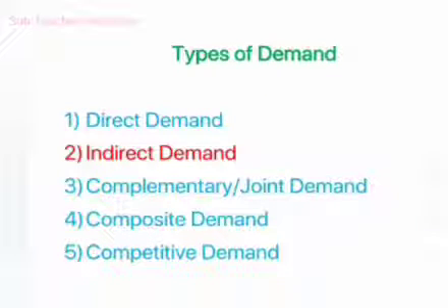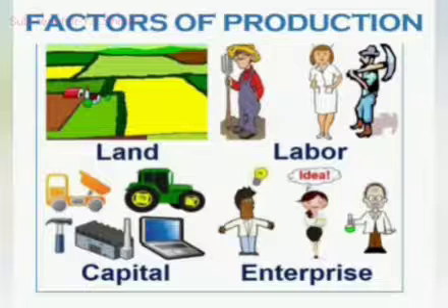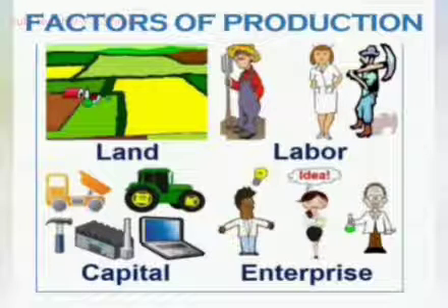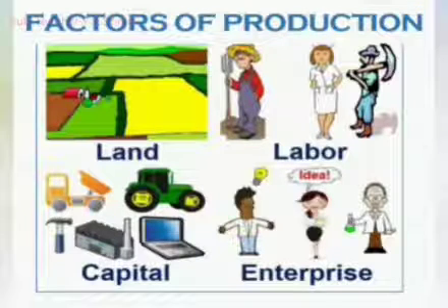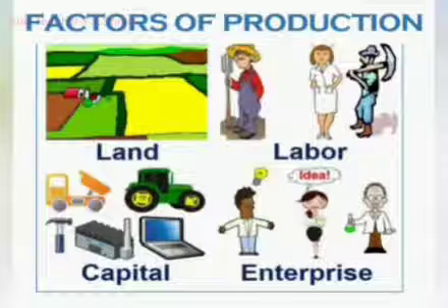Then the second type of demand, indirect demand. What is meant by indirect demand? Indirect demand is also known as derived demand. It refers to demand for goods which are needed for further production. It is the demand for producers' goods. Hence, all factors of production have indirect or derived demand. For example, demand for workers in a sugar factory is derived or indirect demand. That means all factors of production have indirect demand.